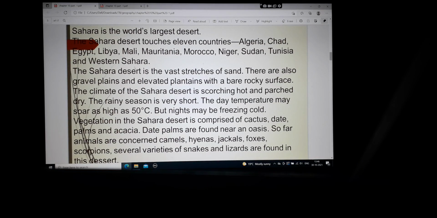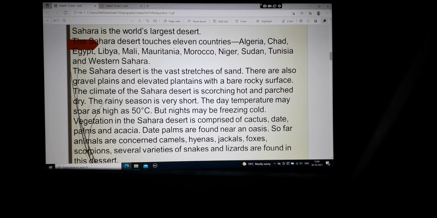The Sahara is the world's largest desert. The Sahara Desert touches 11 countries, which are Algeria, Chad, Egypt, Libya, Mali, Mauritania, Morocco, Niger, Sudan, Tunisia, and Western Sahara. So these are the countries covered by the Sahara Desert.